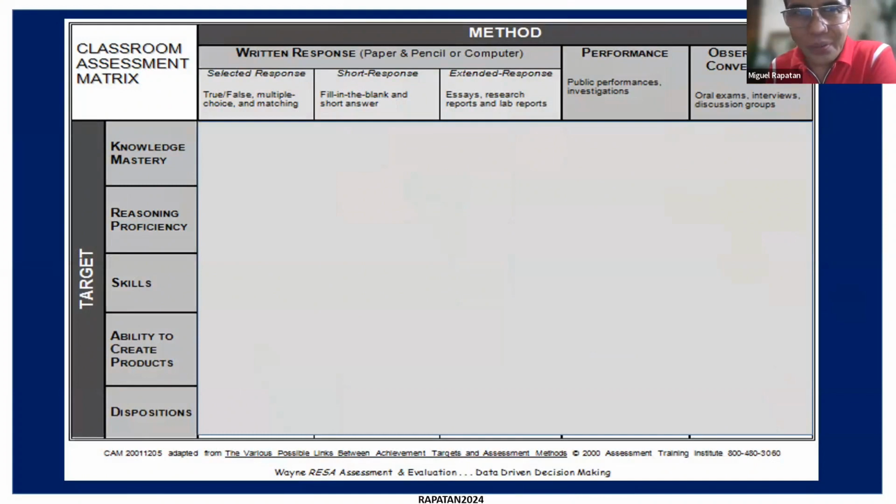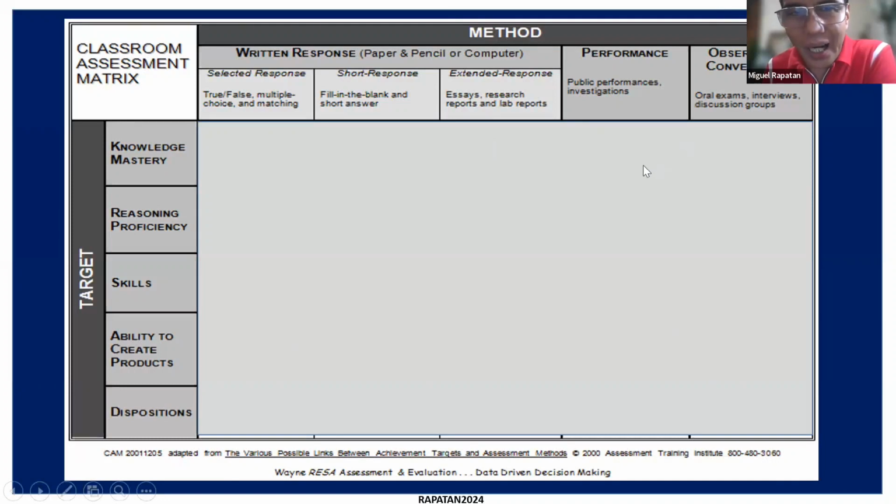One way is to use this classroom assessment matrix. So on the first column, you have the different targets in learning. Okay. Sometimes the target of instruction is knowledge mastery. Another is reasoning proficiency, skills, ability to create products, and dispositions. And across from left to right, you have the different forms from selected to written response to performance, extended response, performance, and then observation and conversation.